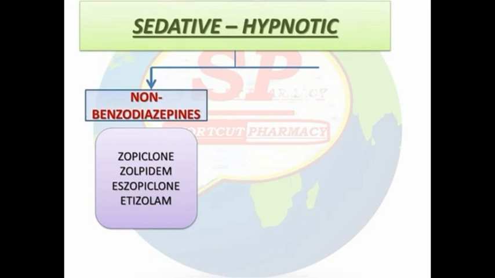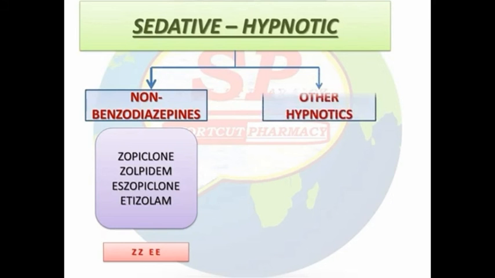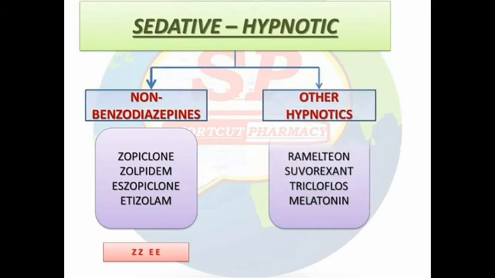The next drug is barbiturates, which are agonists at the picrotoxin site. And the next drug is beta carboline, that means DMCM, which is an inverse agonist of GABA.